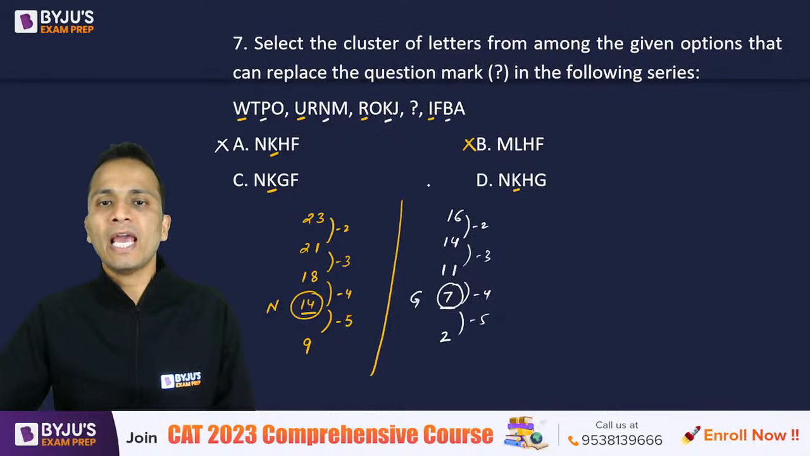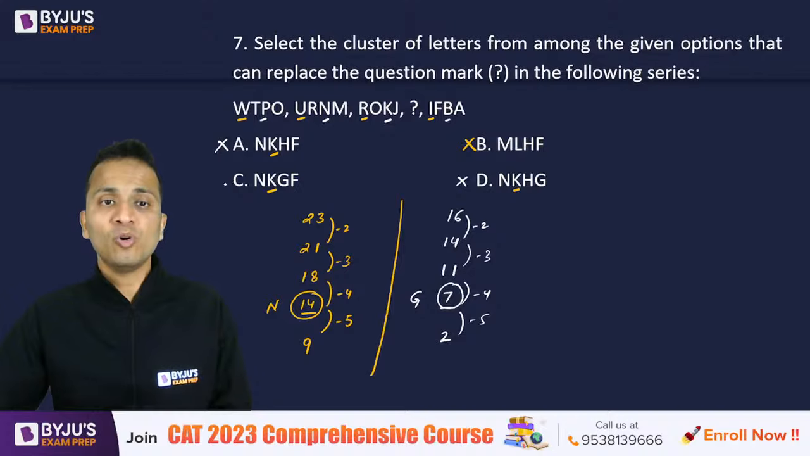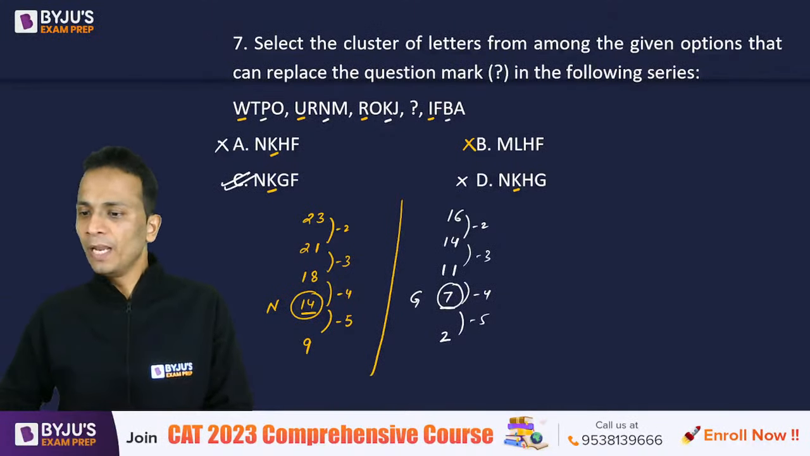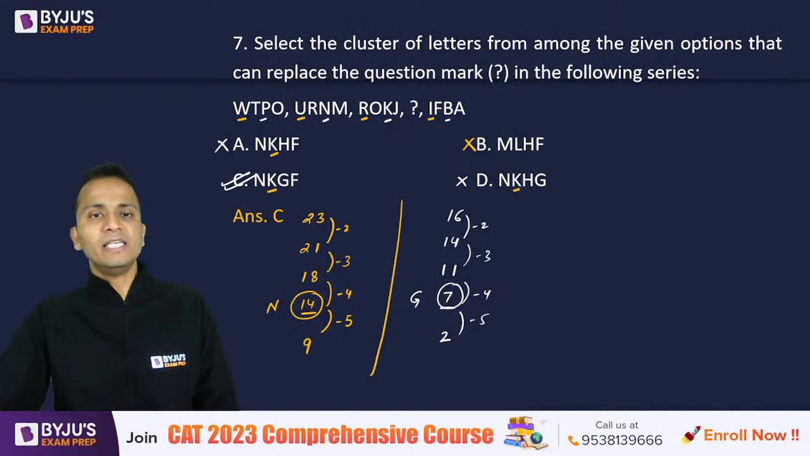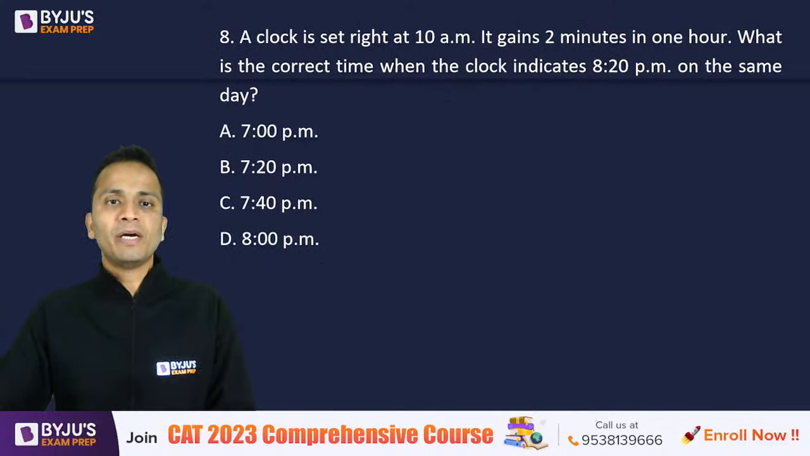So option A and option D can also be eliminated, right? So now I'm left with only option C, and this can be marked as my answer. So question number 7, the correct answer is option C. All right, fine. So yes, C is the correct answer. चलिए आगे चलते हैं. Question number 8.